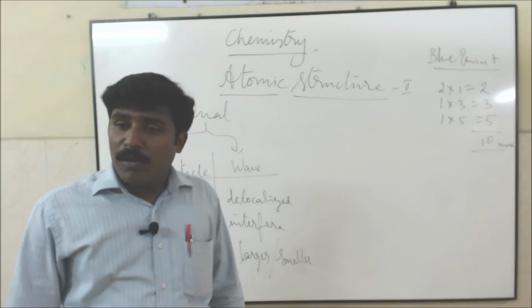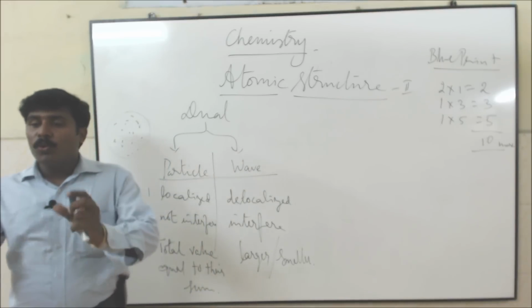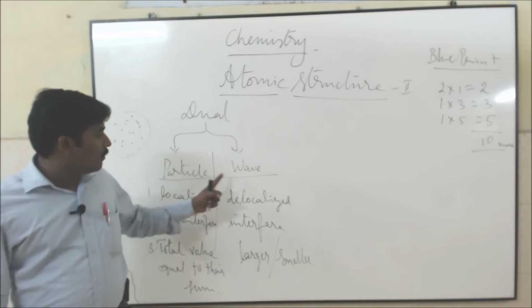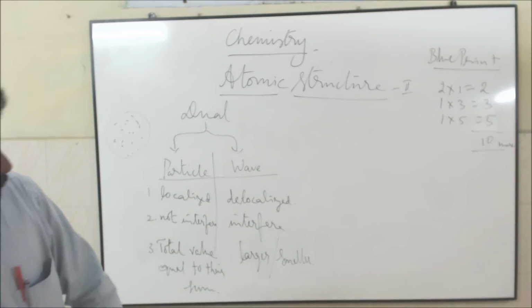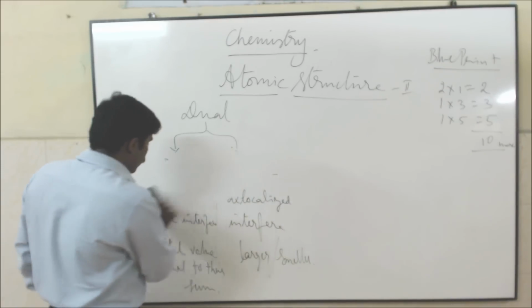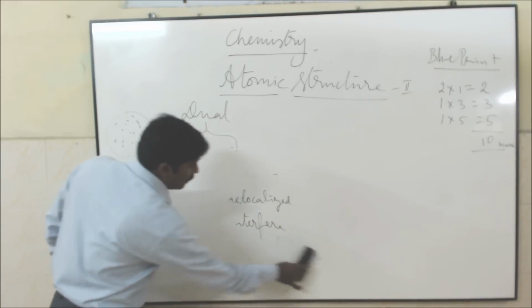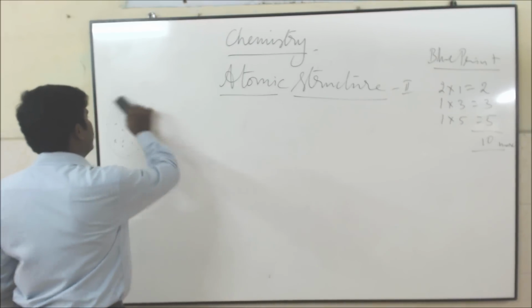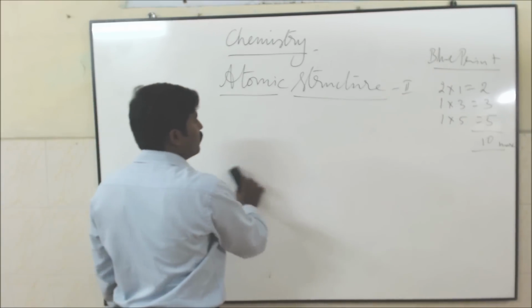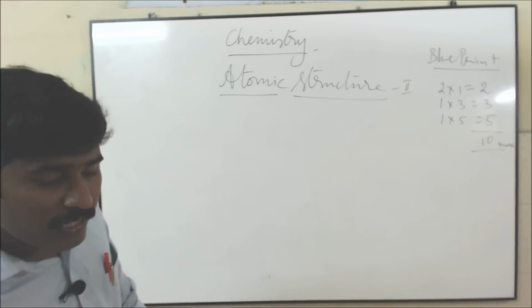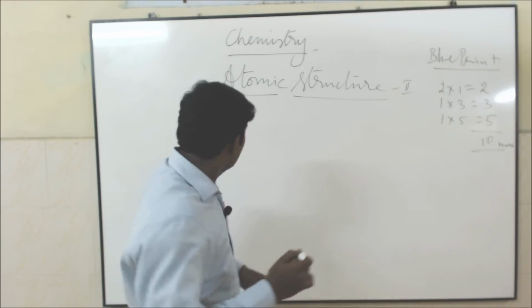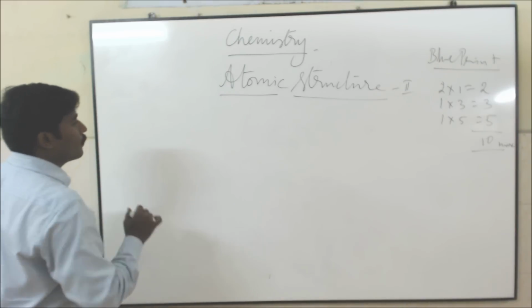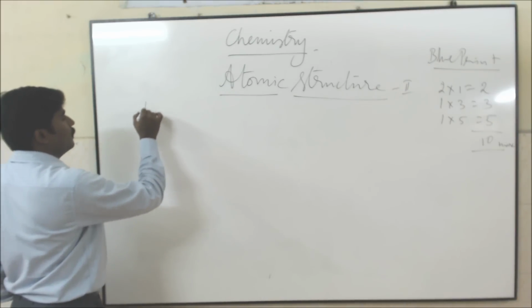The next question, a very important 5 mark question: how to prove that electron acts with wave nature? There are experiments. One is the Davisson-Germer experiment, another one is G.P. Thomson's experiment. The first experiment: how to prove electron acts as wave character through the Davisson and Germer experiment.